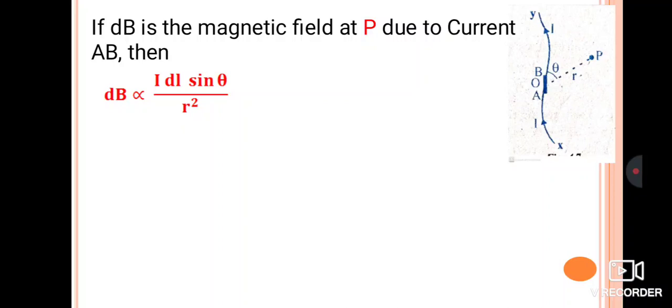So, you have to remember this definition by this equation: dB is directly proportional to I dl sin theta divided by r square.